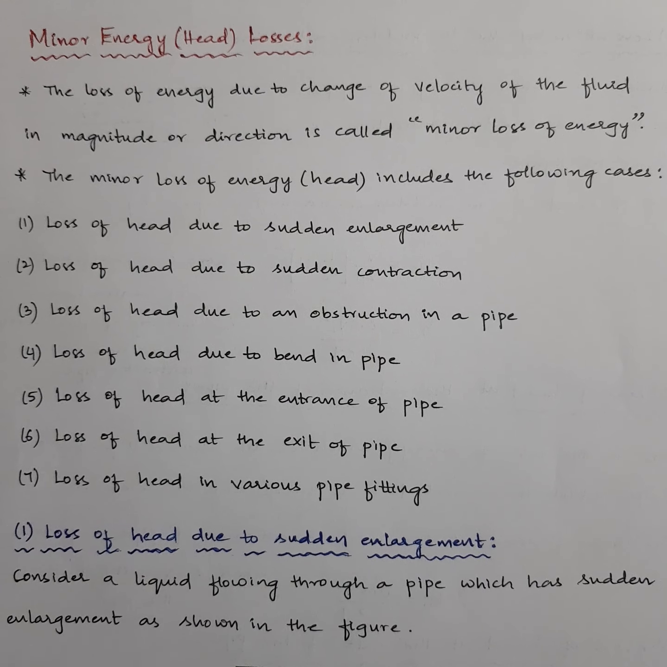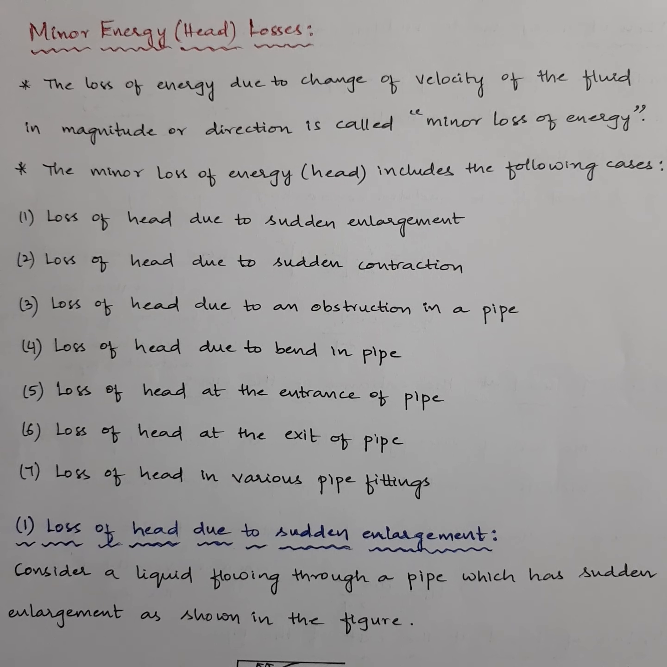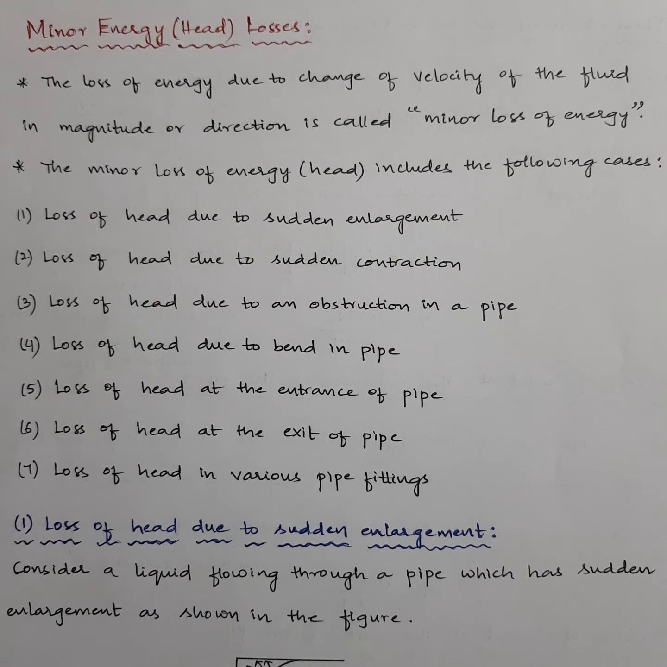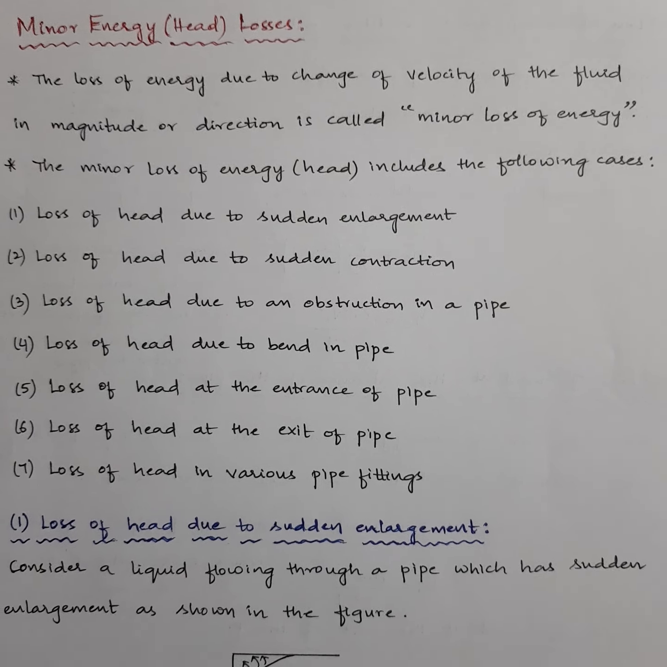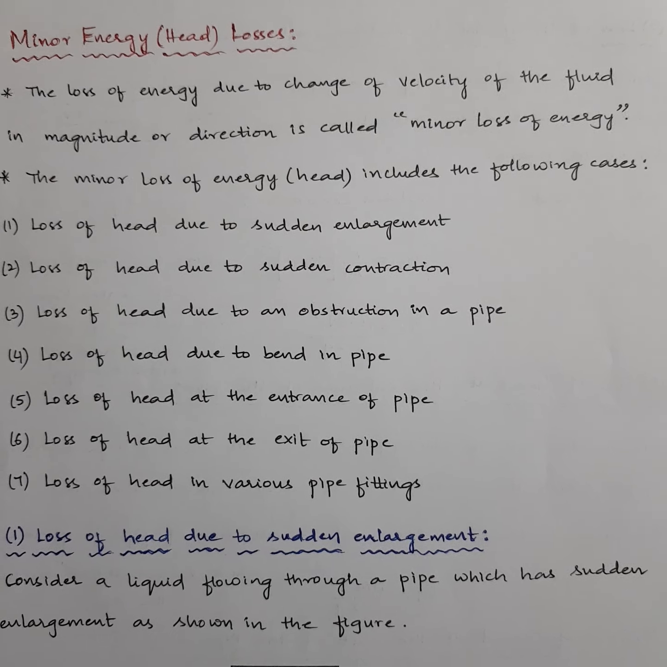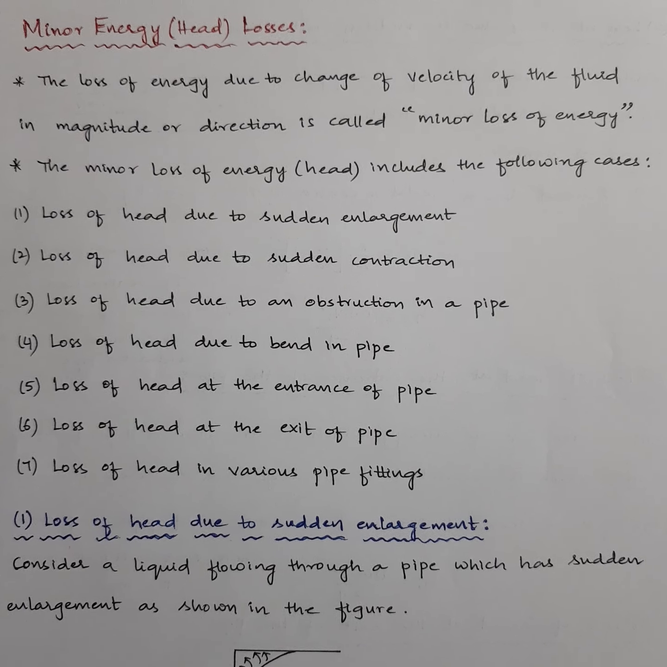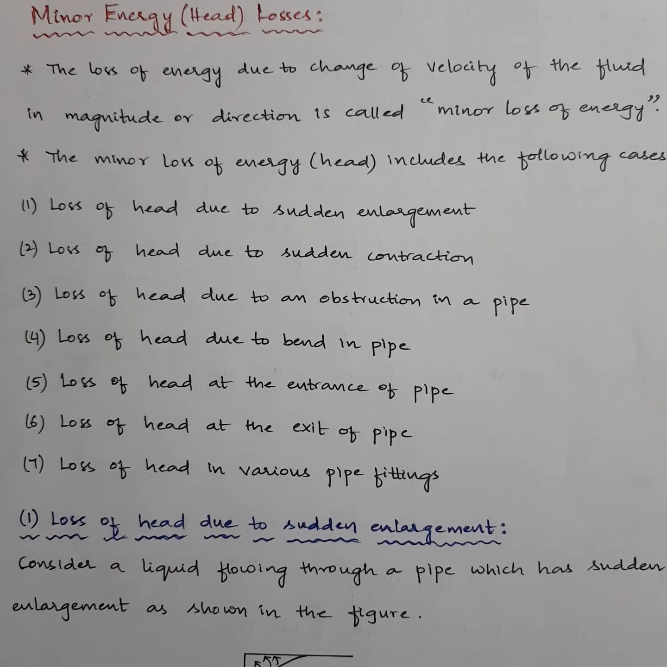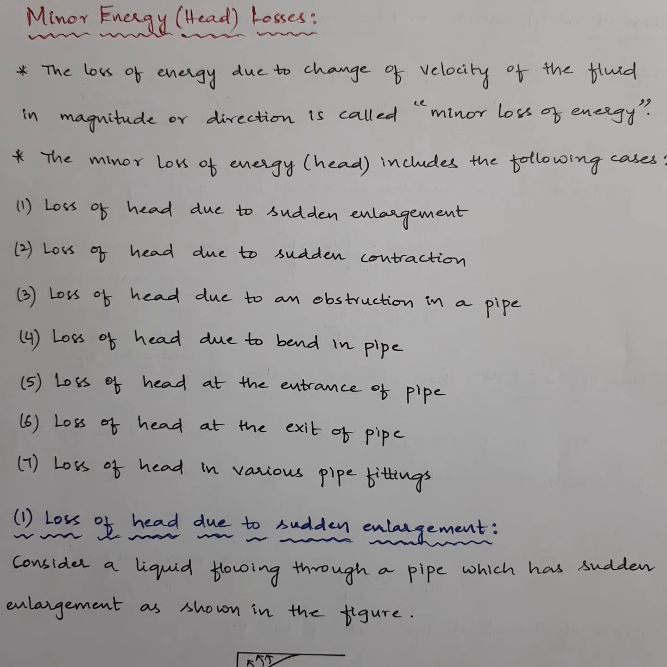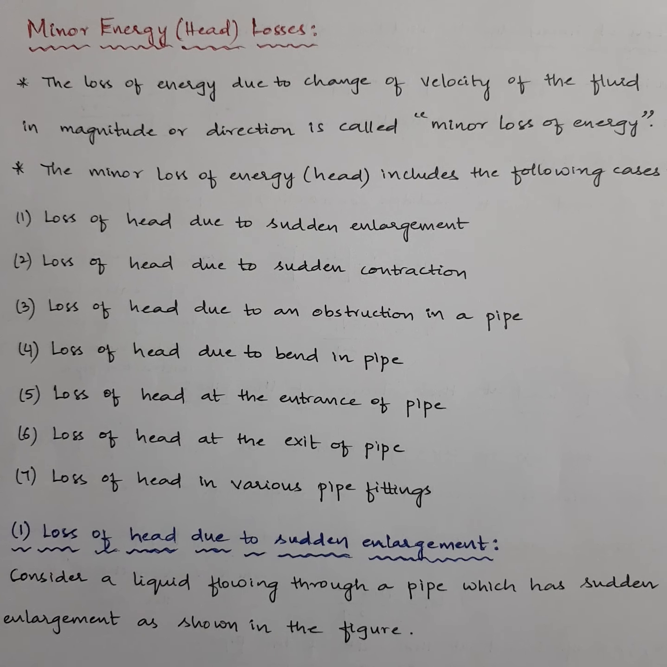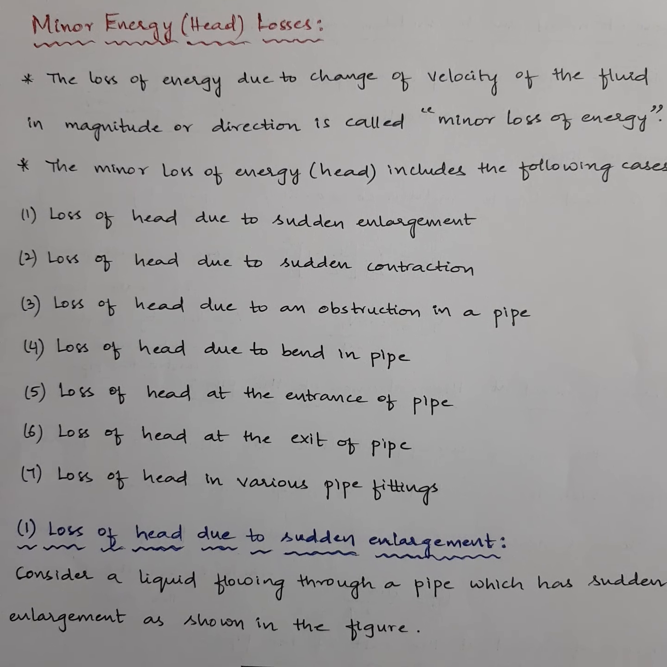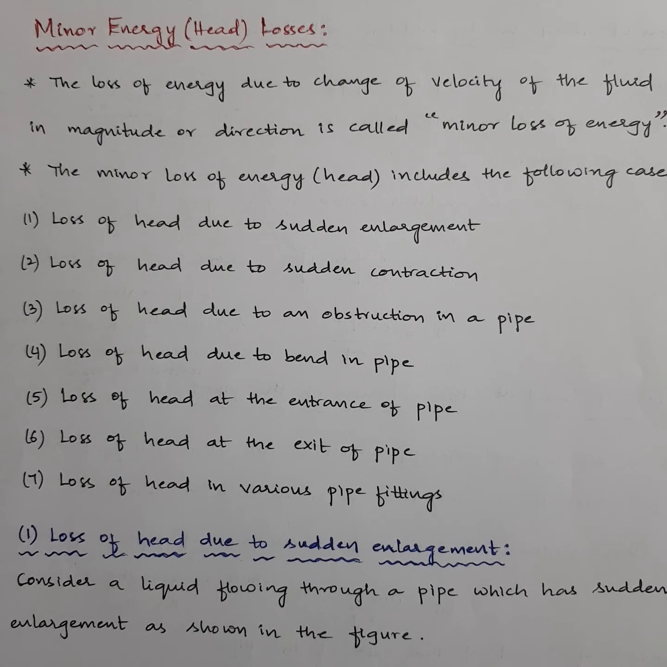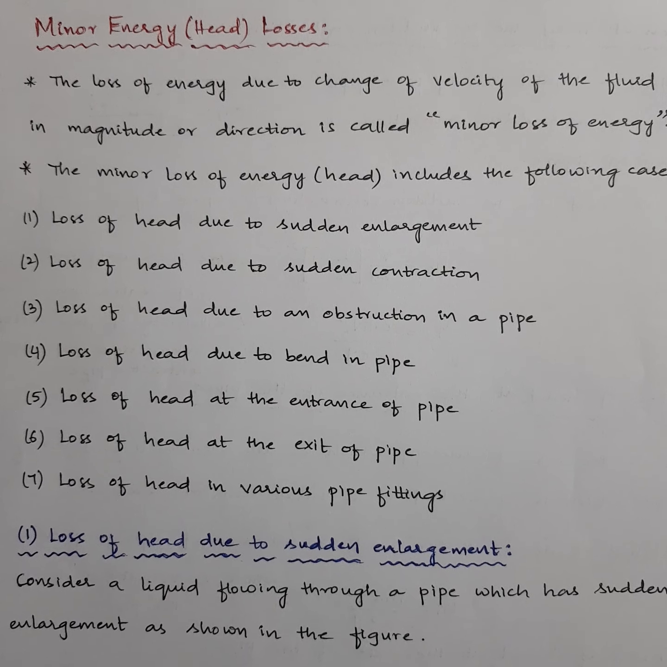This video will be about minor head losses that occur in pipe flow. So I'll once again repeat, losses in pipes are of two types. One is major losses and one is minor losses. Major losses occur mainly due to friction between the liquid and the pipe surface, and minor losses occur due to change in velocity. To determine major losses, we have two equations. One is the Darcy-Weisbach equation and the other one is Chezy's formula.